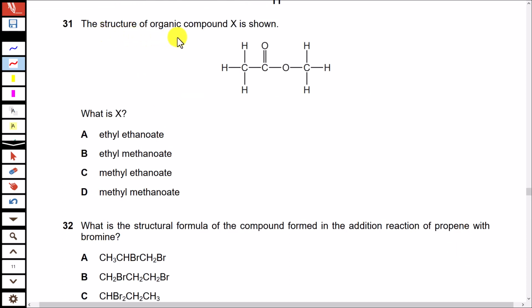The structure of organic compound X is shown. What is X? The part of the ester that is directly connected to oxygen is from the alcohol and its name ends in "-yl". So here it has 1 carbon atom, so you can call it methyl and not ethyl. The second part that has carbon double bond oxygen is from the carboxylic acid and its name ends in "-oate". It has 2 carbon atoms, so you can say this is ethanoate and not methanoate. Option C is correct.